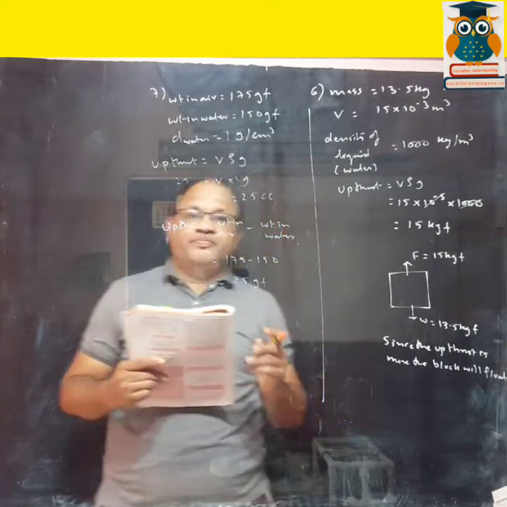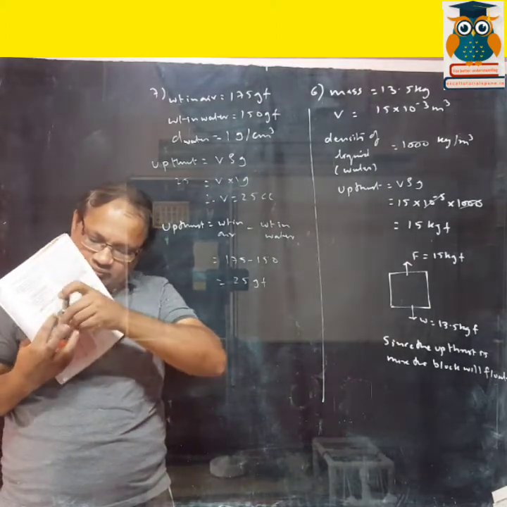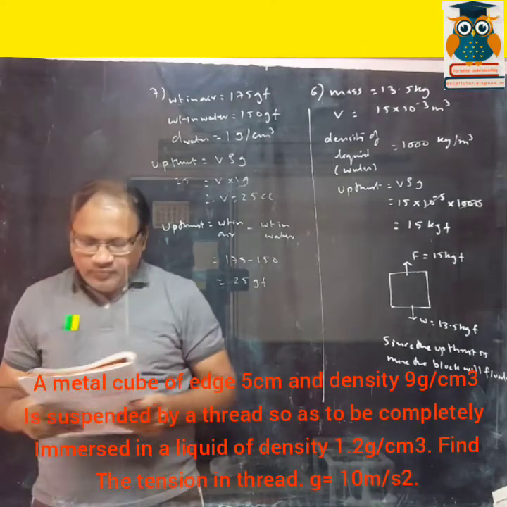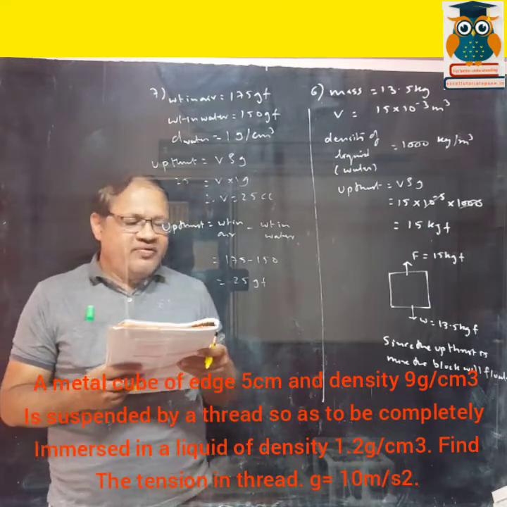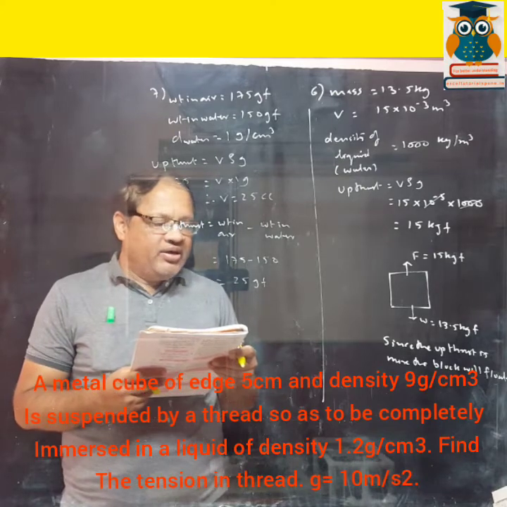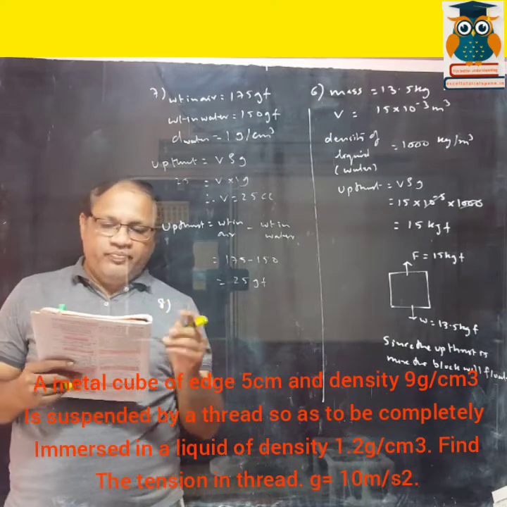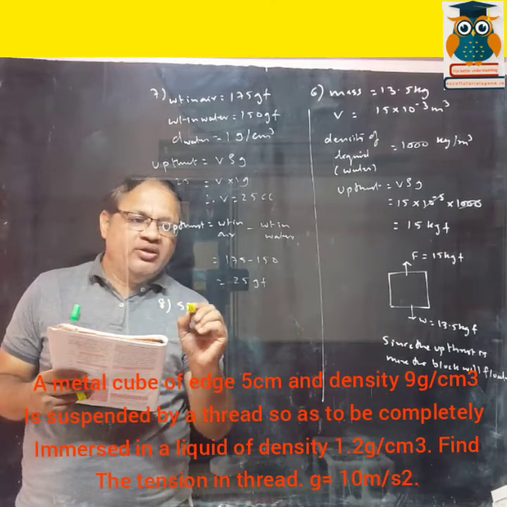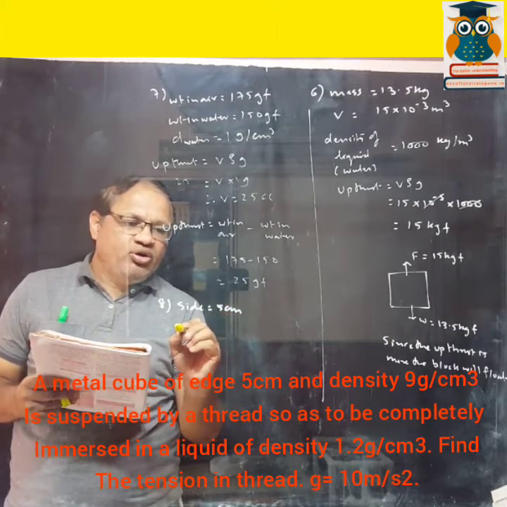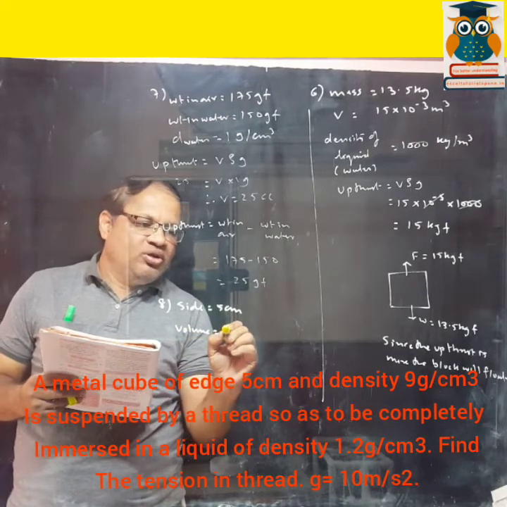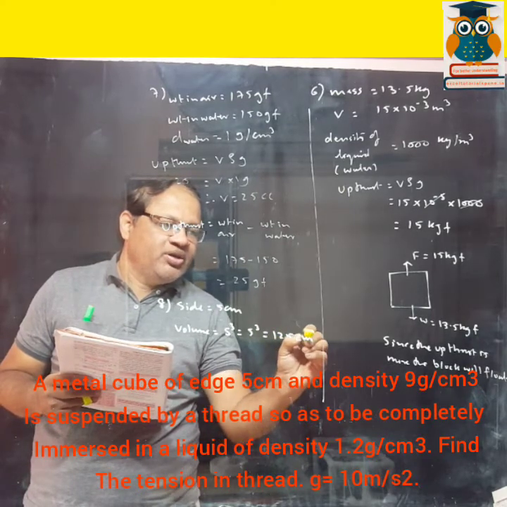Okay, now 8th sum. A metal cube of edge 5 centimeter and density 9 gram per centimeter cube is suspended by a thread. So the side is 5 centimeter, so you can find out the volume. Volume is equal to side cube, that is 5 cube, 125 centimeter cube.